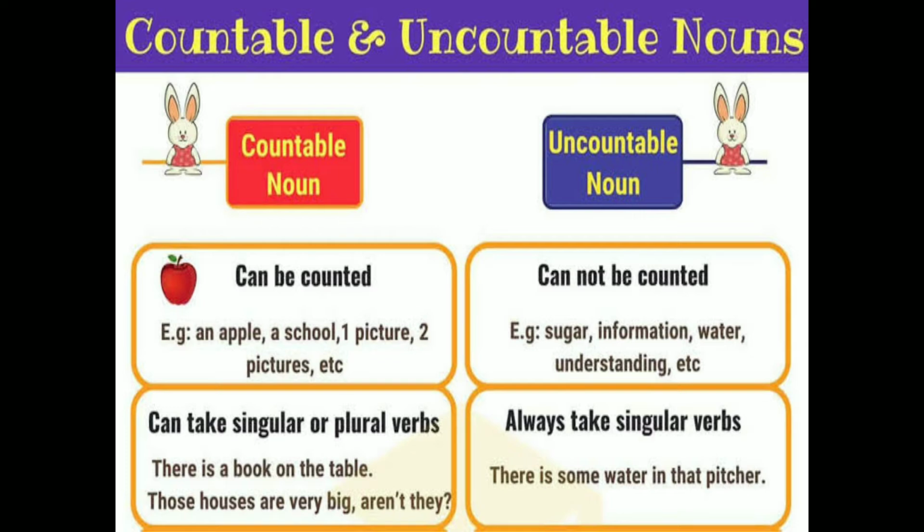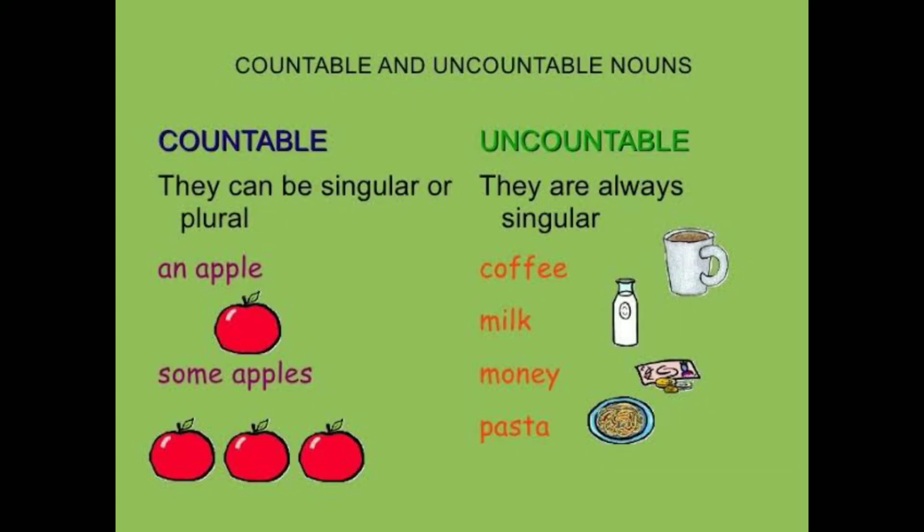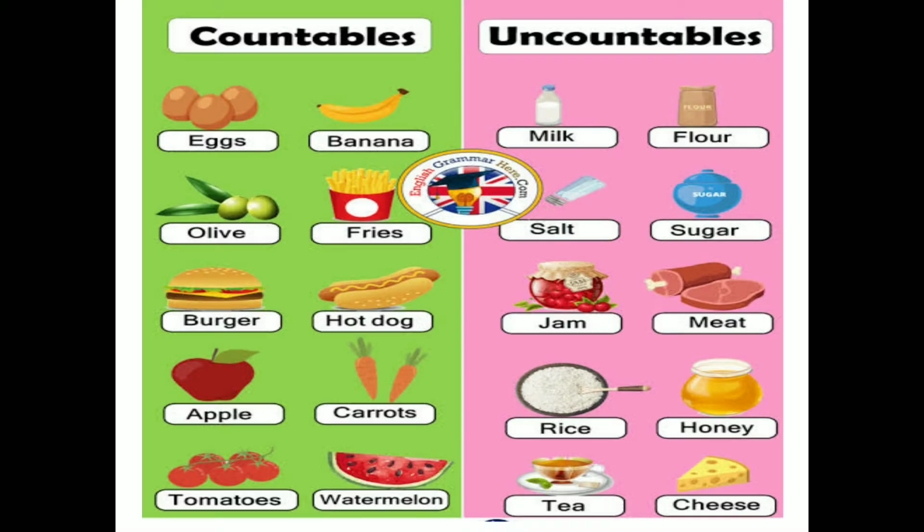Okay, let's have the examples. See, an apple, or we can say some apples. In uncountable, there are the examples coffee, milk, money, pasta. We can't count that. Here are more examples. See, countables: eggs, banana, olive, fries, burger, hot dog, apple, carrots, tomatoes, watermelon. All these things we can count, so they are countables.